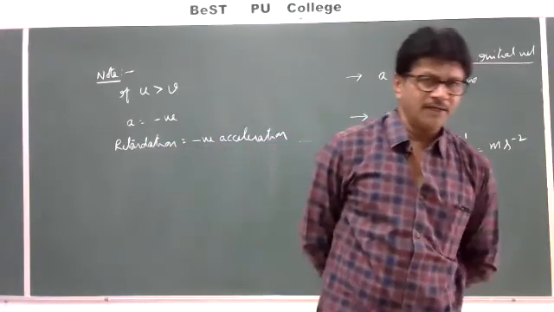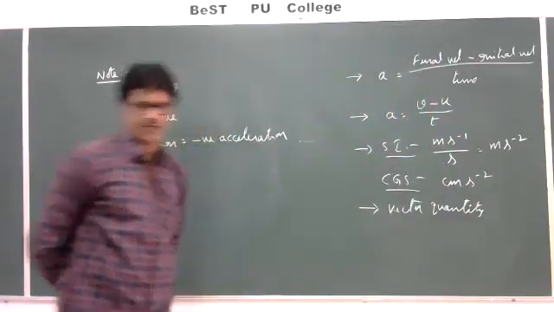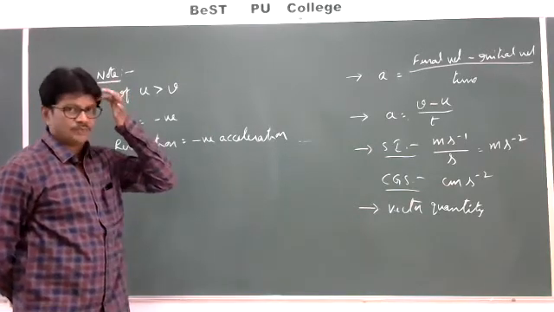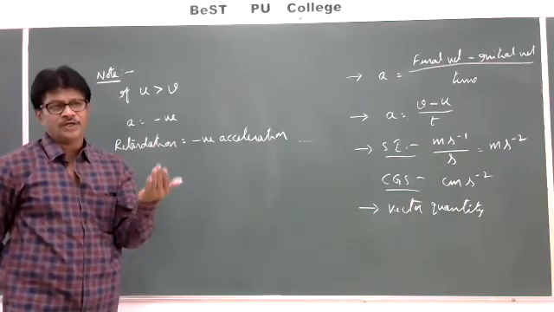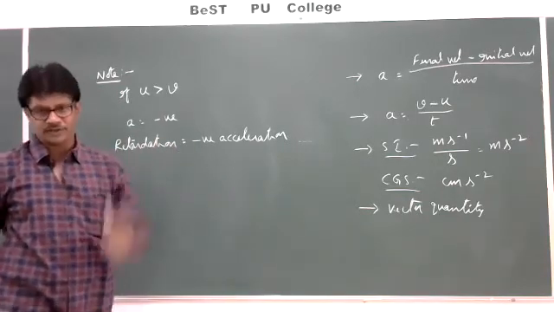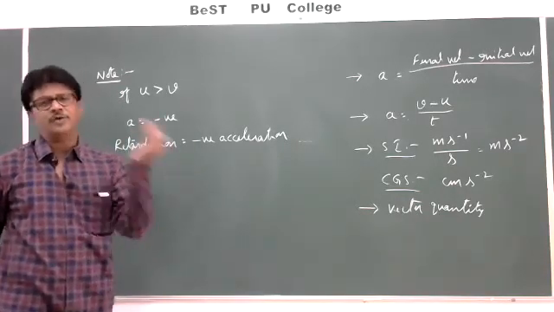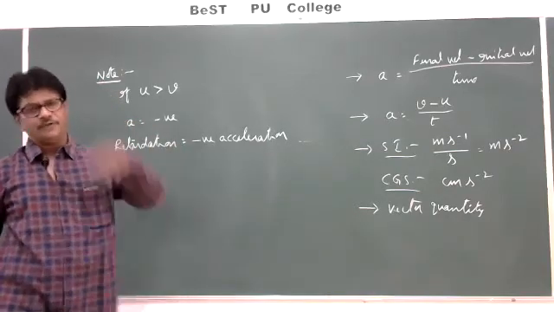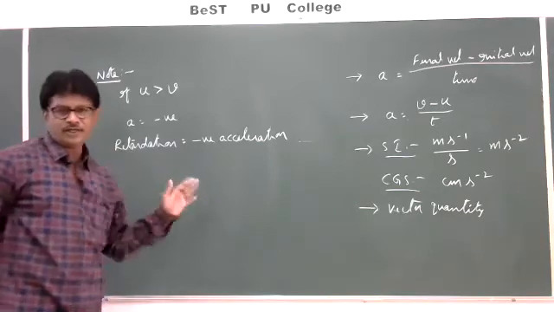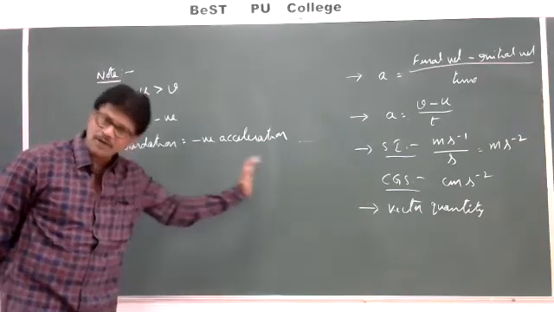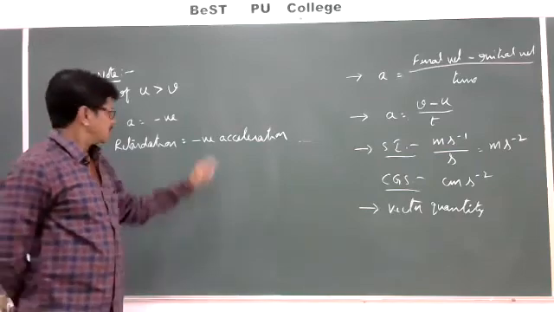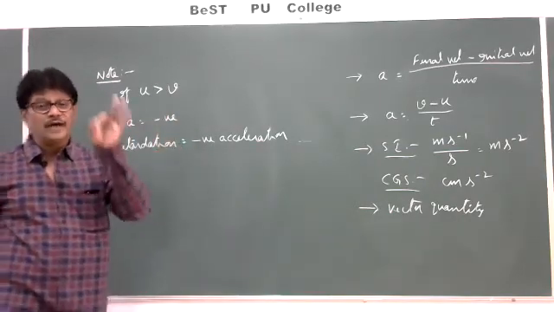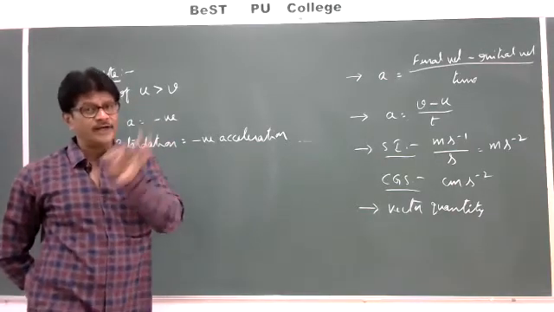The acceleration is negative when there is a decrement in velocity, when the velocity of any body or vehicle decreases once you apply a brake. If you apply a brake, definitely the velocity of the body will keep on decreasing. So we get negative acceleration, because we don't have any separate formula to find out the retardation.